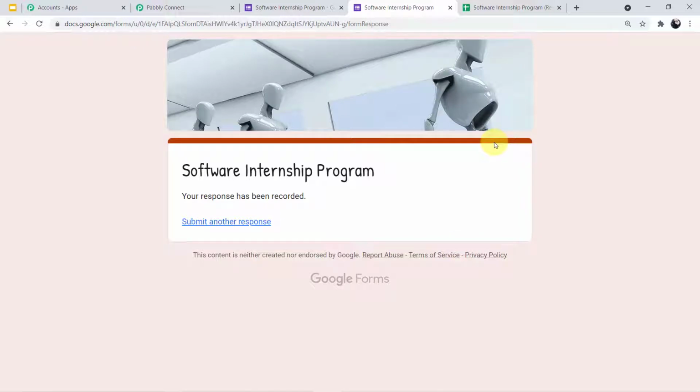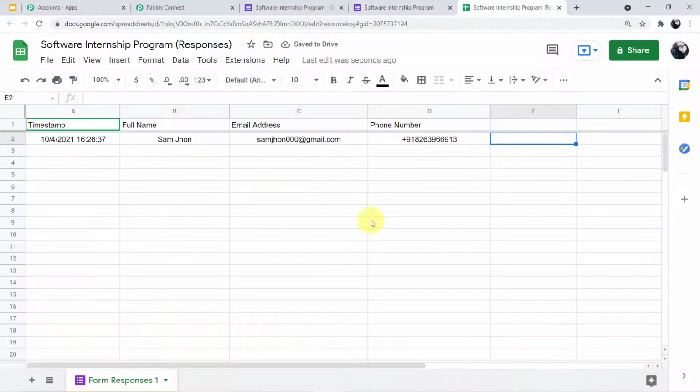Now we'll go to our Google Sheet and see if the response has been captured there or not. As you can see, the responses have been captured successfully. Here you can see the time, the name of the particular intern, here is the email ID, here is the phone number. So you have seen. Now we have to integrate Google Sheets with Pabbly Connect.